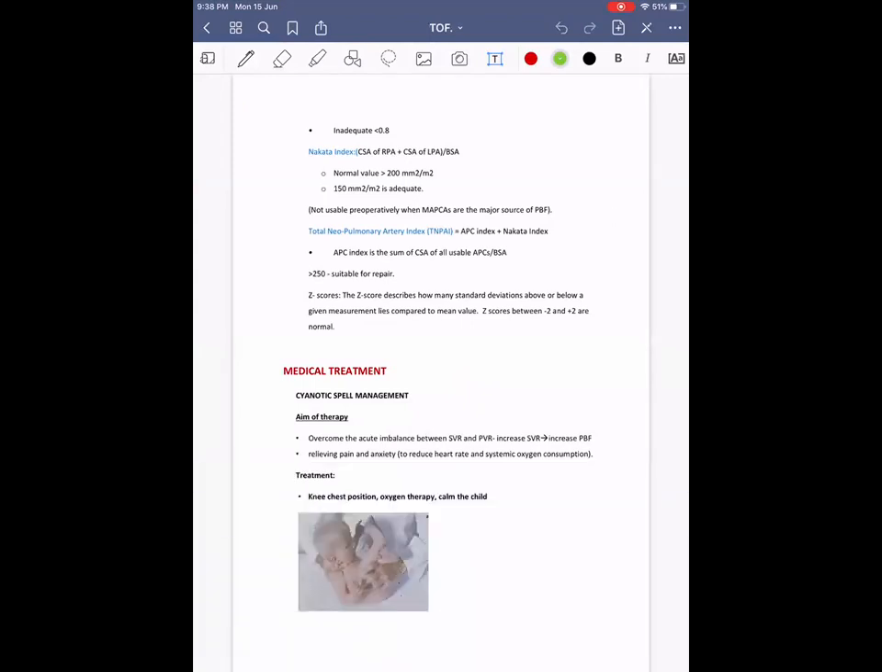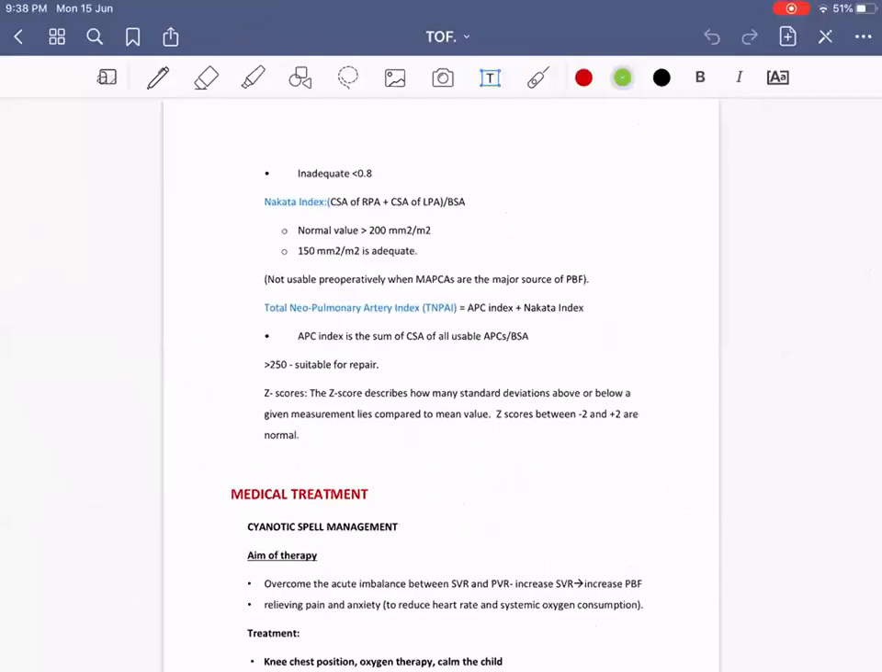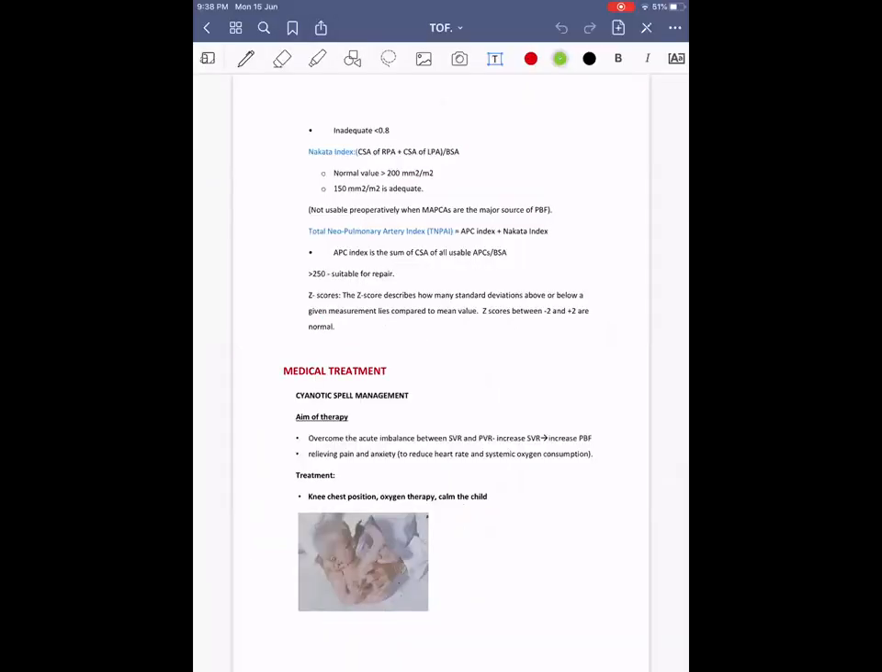Okay, we'll discuss the management of tetralogy of Fallot today. Coming on to medical management of cyanotic spell, that is one commonly asked question for us. Last week we discussed how cyanotic spell occurs. Now, how to overcome this cyanotic spell? What is the management? The first basic step is to console the child and reduce its cardiac output. That is the main important thing. And the knee chest position, oxygen therapy, and calming the child.